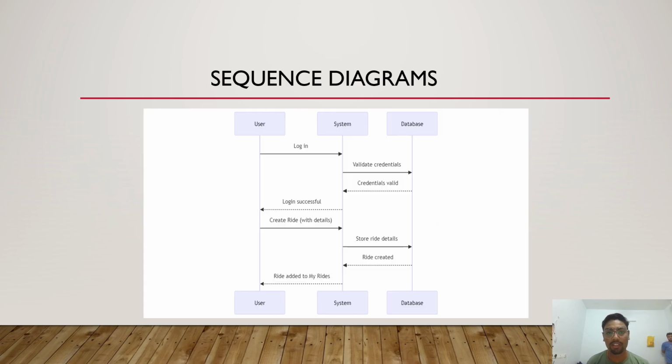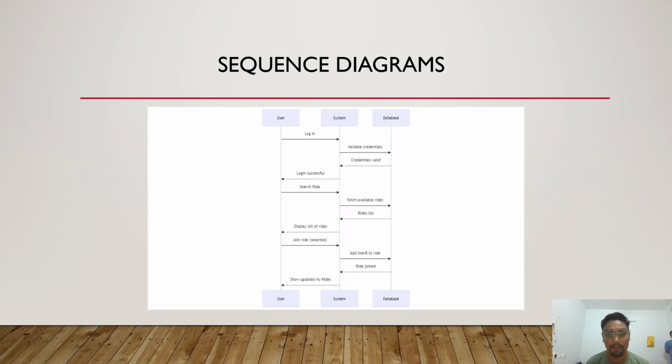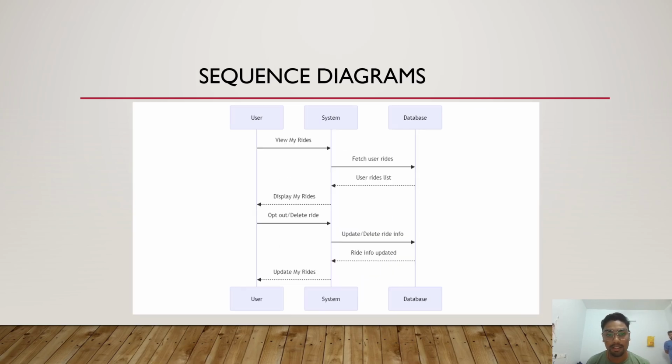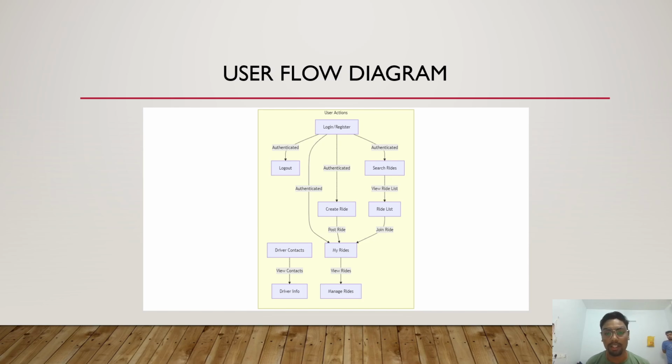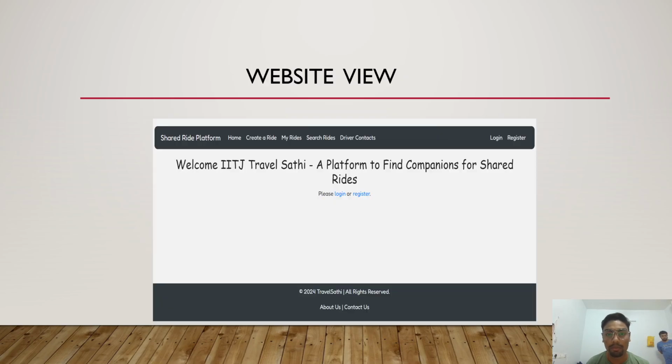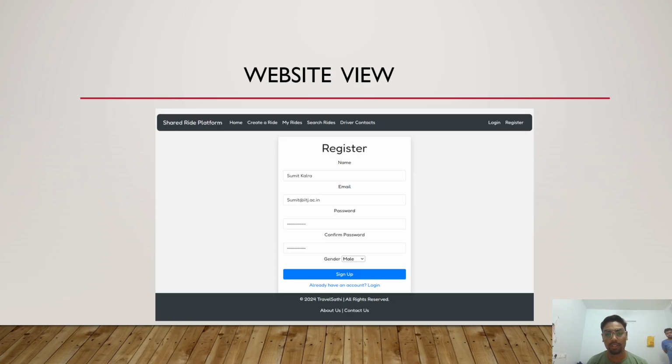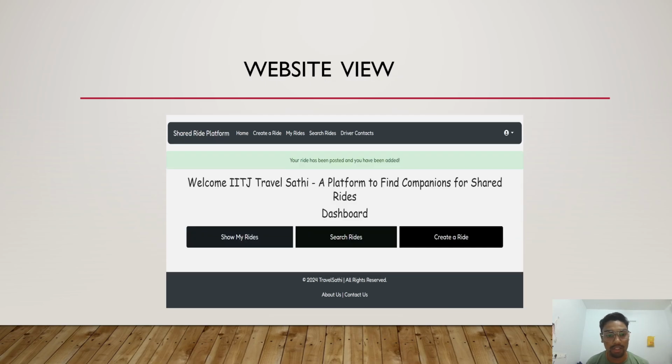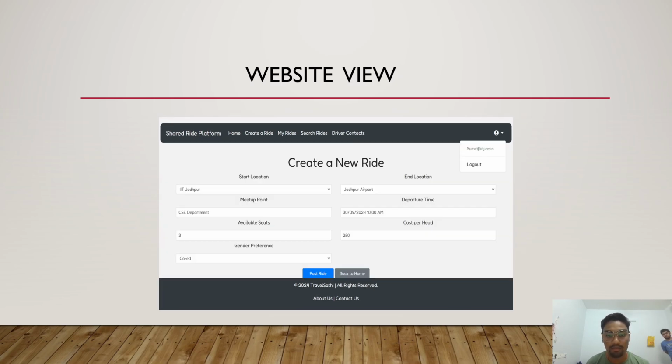So this is the sequence diagram. It shows how our user will be interacting with this particular platform. This is how our website will look. First we need to register, then the login page, then all the options we have. Then it is the create a new ride page, in which we have particular locations for now.